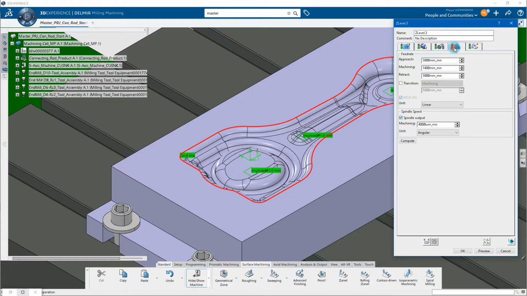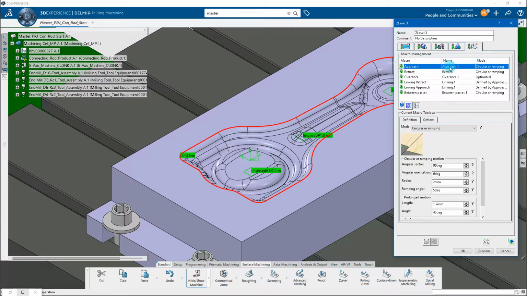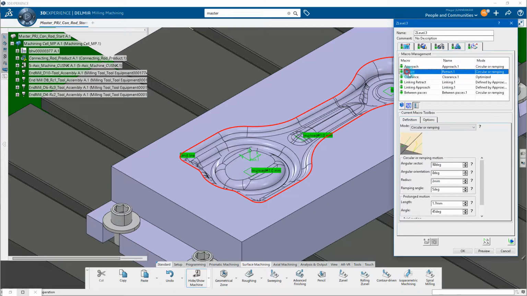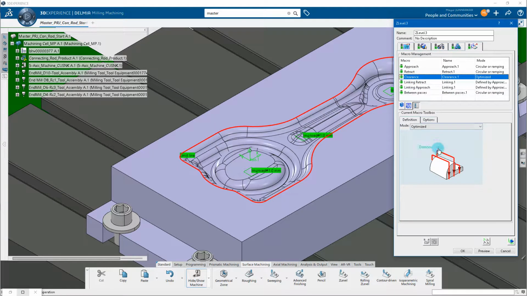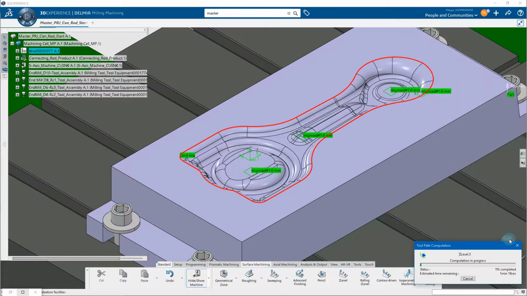We will specify the feed rate and spindle speed. Then select and define the macros. Compute, replay the toolpath, and save the Z-level operation.